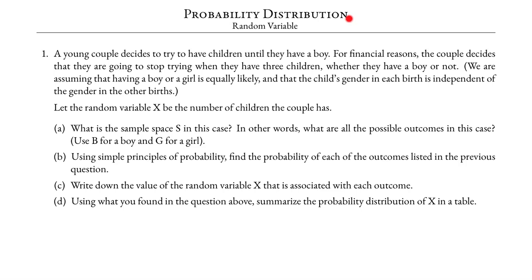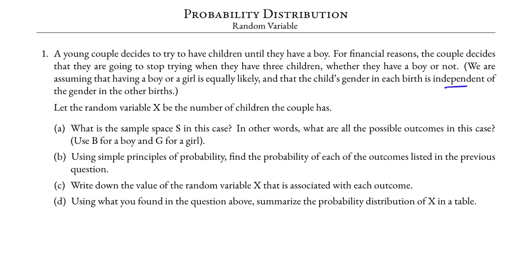Probability distribution. A young couple decides to try to have children until they have a boy. For financial reasons, the couple decides that they are going to stop trying when they have 3 children, whether they have a boy or not. We are assuming that having a boy or a girl is equally likely, and that the child's gender in each birth is independent of the gender in the other births.